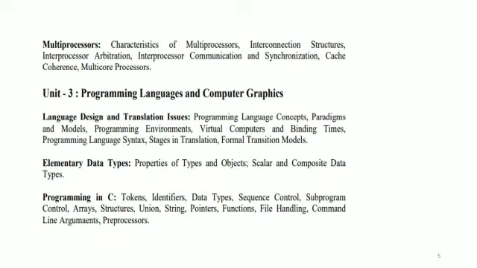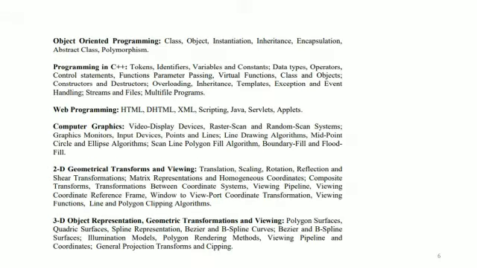Then coming to unit 3, the programming languages, wherein you will be familiar with C programming, C++, Java, designing and all. And it is combined or interlinked with the computer graphics, where you have an introduction to the display devices, raster scan, random scan systems, and the line drawing algorithm, polygon fill algorithm, boundary fill, flood fill, and then the 2D and 3D object representation, the transformation, the Bezier, B-spline curves, etc. So in this unit, you have a combination of the programming languages and the computer graphics.